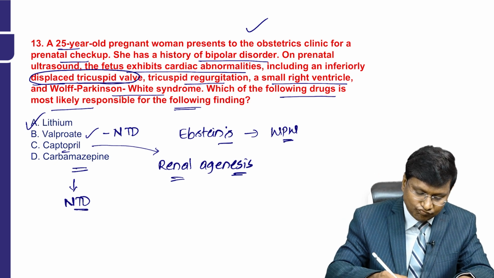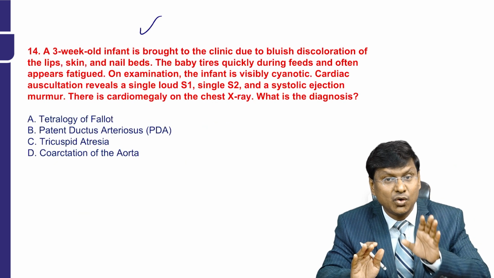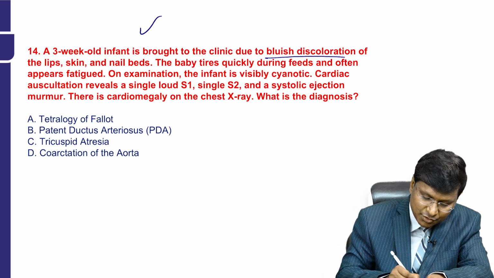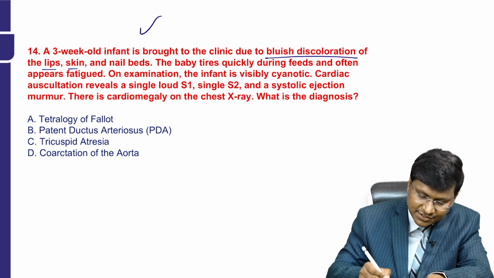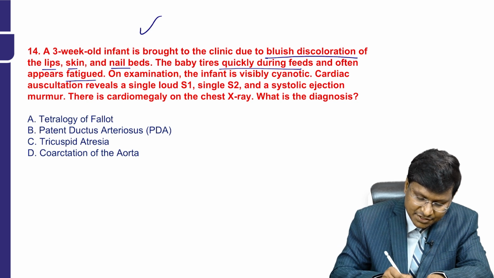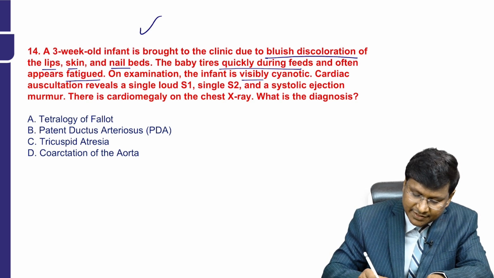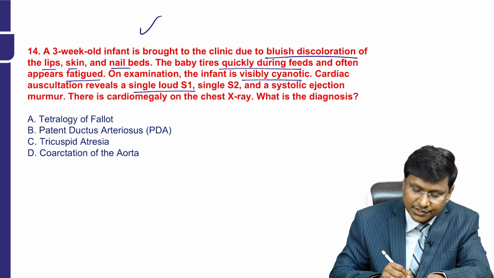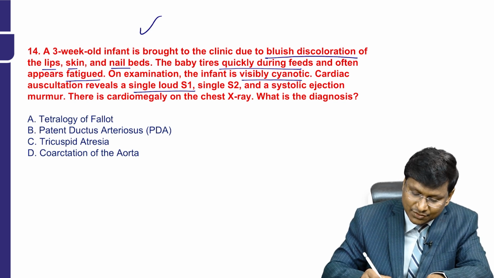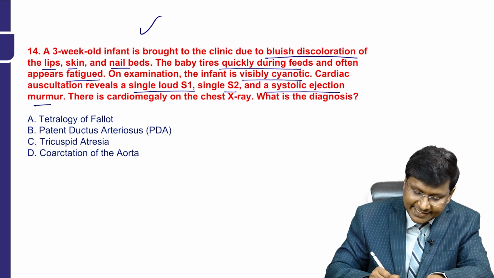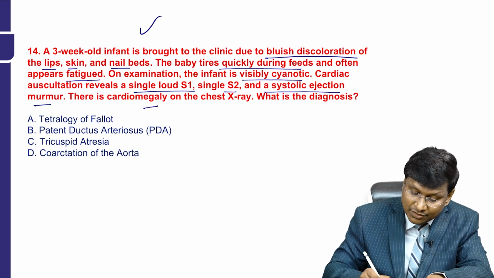Moving on to the next question. We have a 3-week-old infant brought to the clinic due to bluish discoloration of the lips, skin and nail beds. The baby tires quickly during feeds and often appears fatigued. On examination, the infant is visibly cyanotic, and cardiac auscultation reveals a single first heart sound and a single S2 as well, and a systolic ejection murmur. There is cardiomegaly on the chest X-ray.